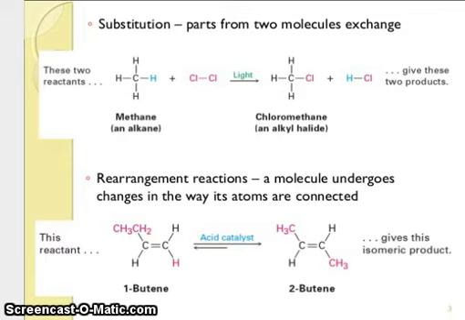Now rearrangement reactions: a molecule undergoes changes in the way its atoms are connected. This is the reactant. Now this CH3CH2 is on this carbon and this hydrogen on this carbon. In acid catalysis, you see now CH3 is here. So this is the rearrangement reaction.